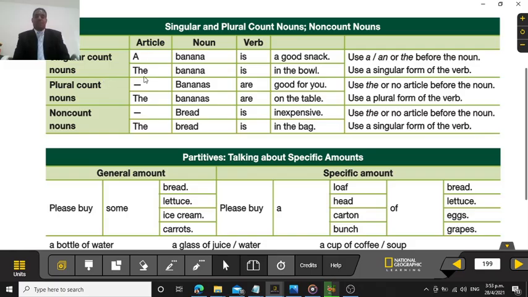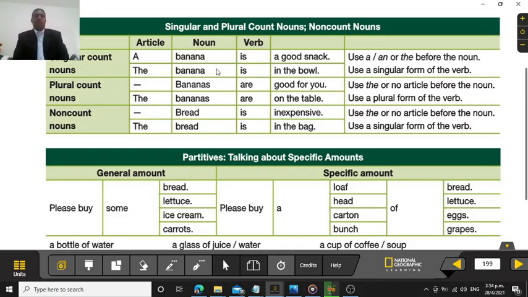Here, the same thing, the banana is in the bowl. So you can use a or the in this aspect when it comes to the bananas. And it's good to memorize this part. It says use a, an, or the before the noun. Use a singular form of the verb. All right. So if you're talking about a noun that is countable, and you're talking about their singular form, you can use any of these three. It's good to know that part.